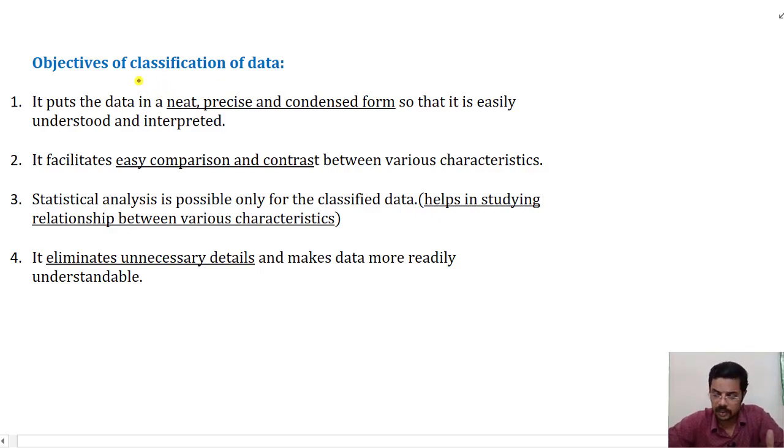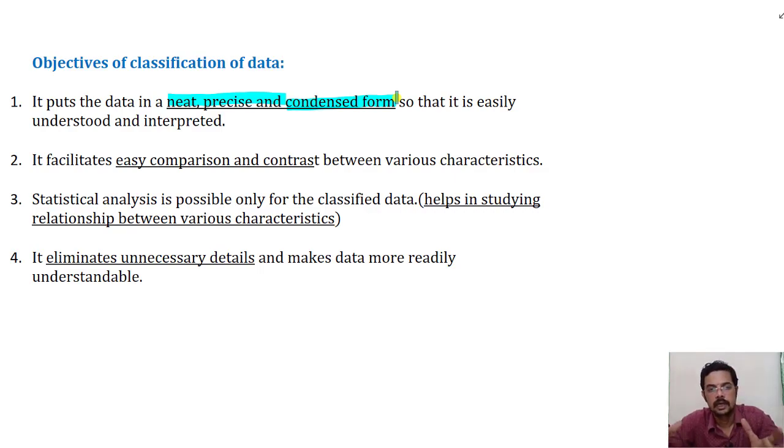First thing is that when a large amount of data is collected, it produces confusion. We may not be able to judge what to do with this kind of information. So classification will put the data in a neat and precise form, and it will also condense it so that it can be easily understood and interpreted.